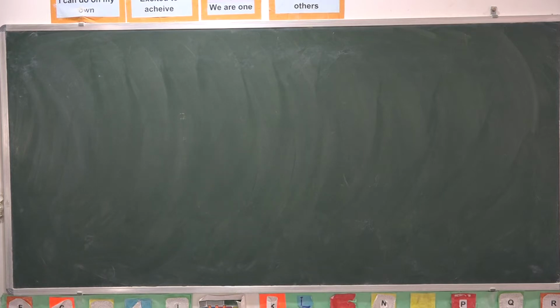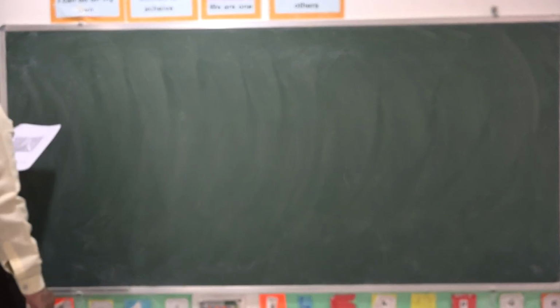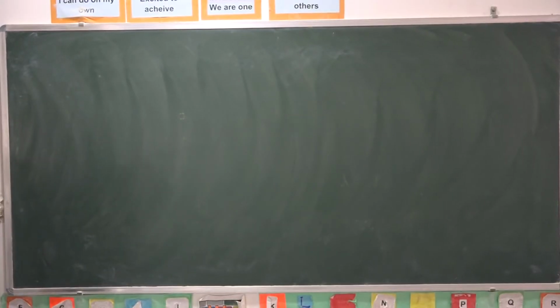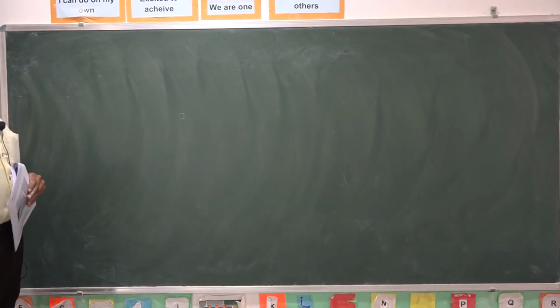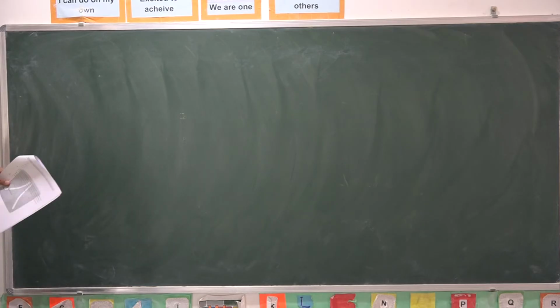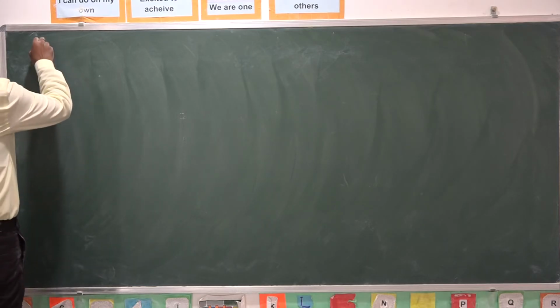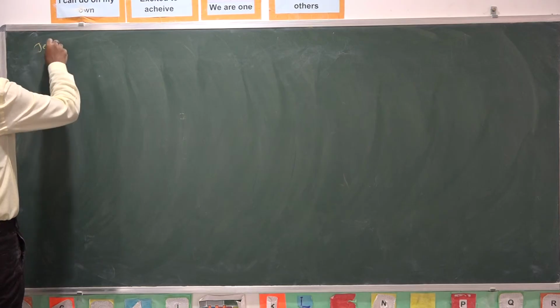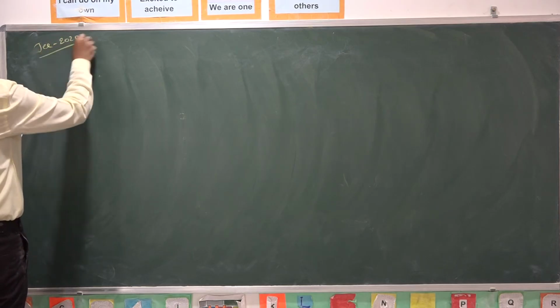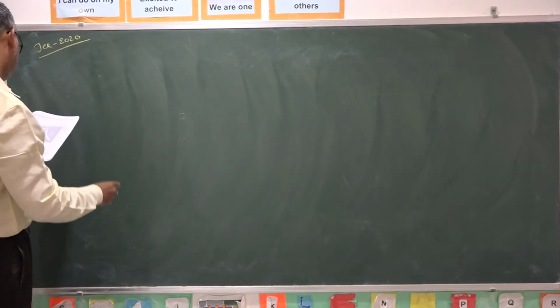Now we will see one question based on potentiometer. That means this question belongs to the current electricity lesson. It is also asked in the same JEE 2020 mains paper. The question is like this.